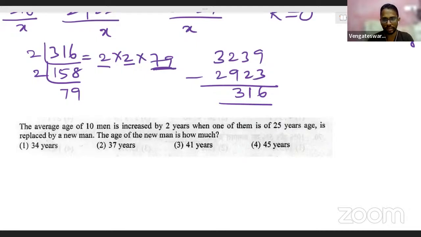Good. Nice to see some answer. Very good. Just some 10 more seconds. Any answer? Any other answer?